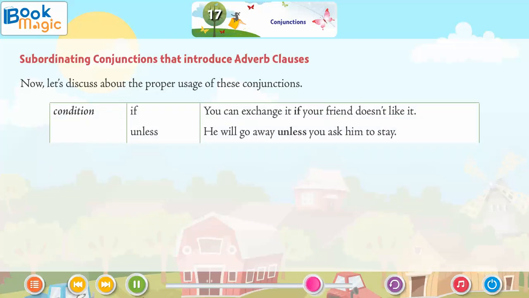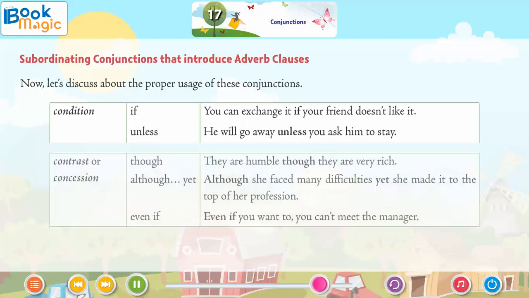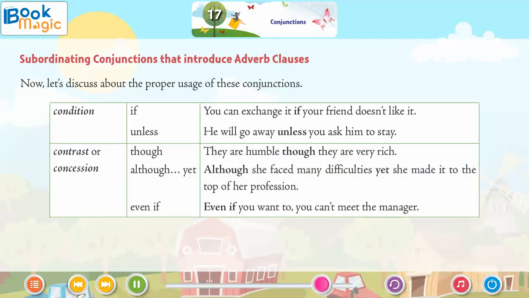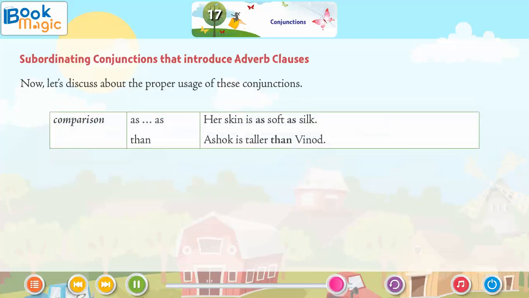Condition. If: You can exchange it if your friend doesn't like it. Unless: He will go away unless you ask him to stay. Contrast or concession. Though: They are humble, though they are very rich. Although, yet: Although she faced many difficulties, yet she made it to the top of her profession. Even if: Even if you want to, you can't meet the manager.